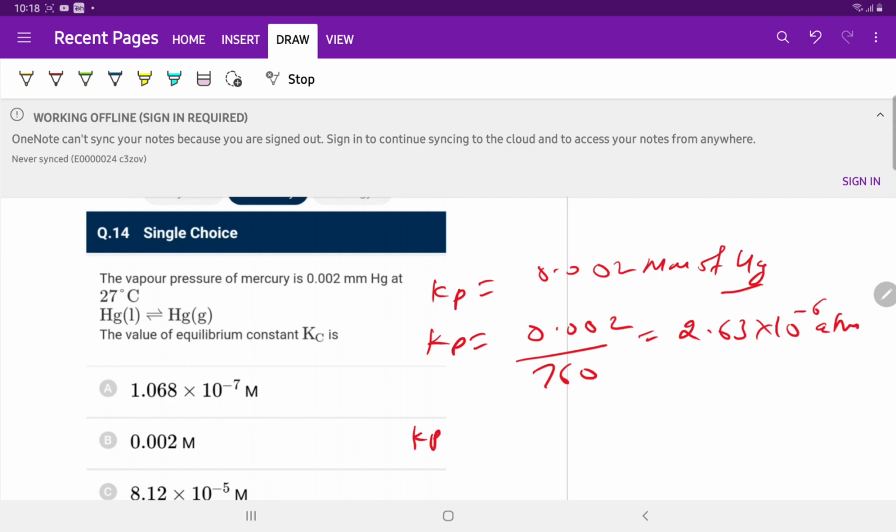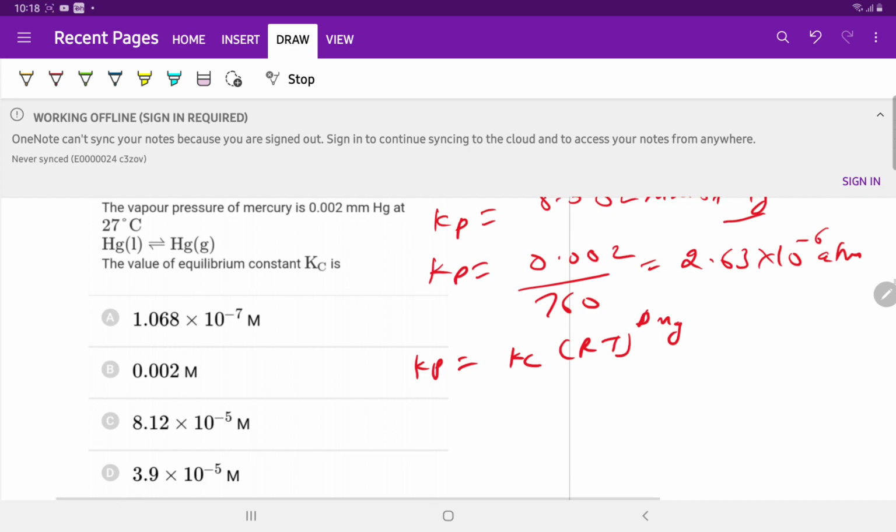We know very well that Kp is equal to Kc (RT) raised to the power delta n of gas, and delta n of gas is equal to 1, since the gaseous product is 1 on the product side, 1 minus 0 is equal to 1. Delta n of gas is the number of moles of products in gaseous state minus the number of moles on the reactant side.